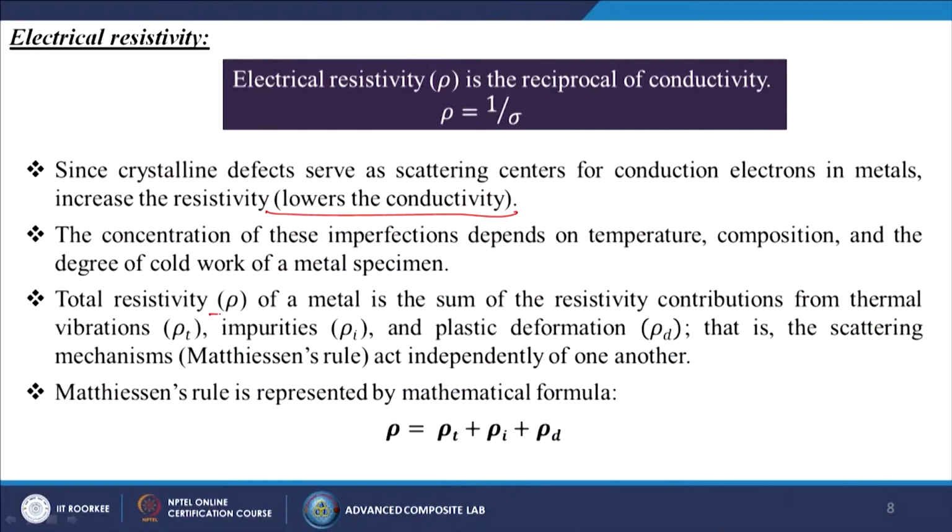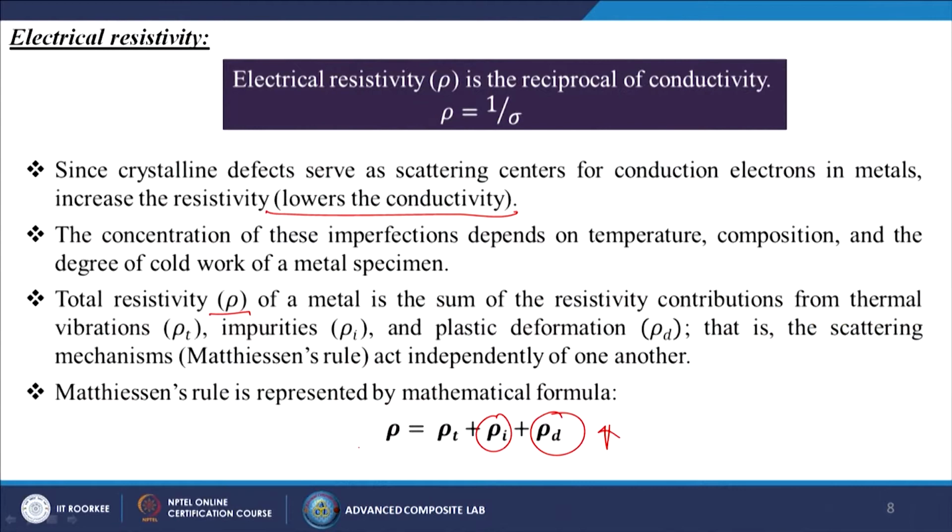The total resistivity rho of a metal is the sum of the resistivity contributions from thermal vibrations, impurities and plastic deformations. These scattering mechanisms act independently of one another, which is known as Matthiessen's rule. Matthiessen's rule is represented by this mathematical formula: rho is equal to rho_T, that is due to thermal vibrations, plus rho_I, that is due to impurities, plus rho_D, that is due to plastic deformations.